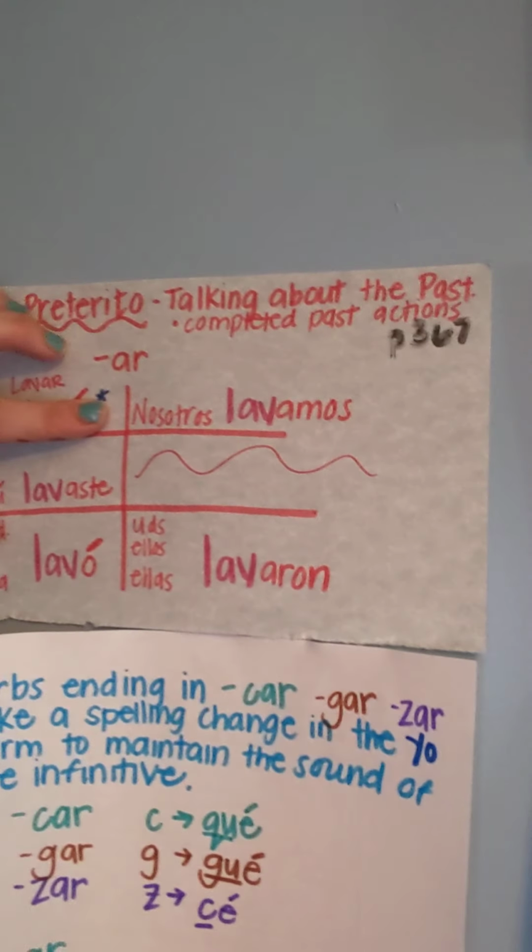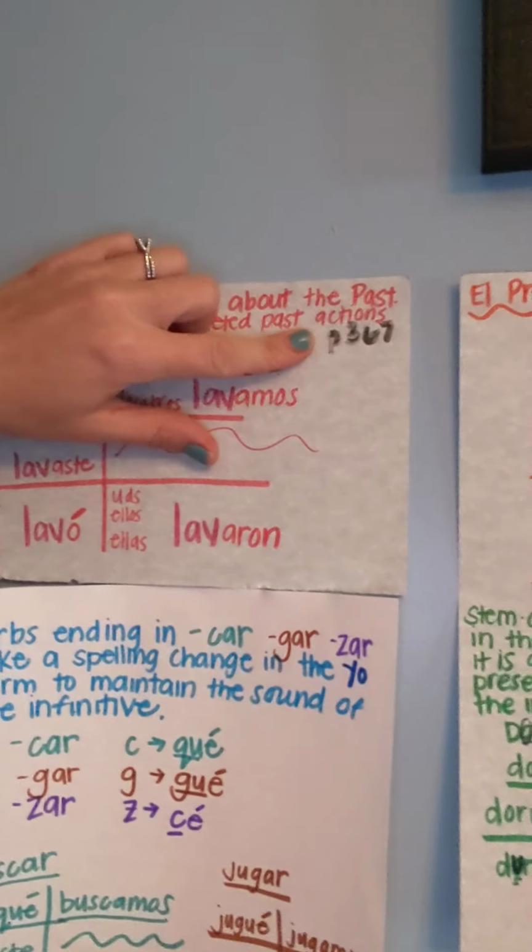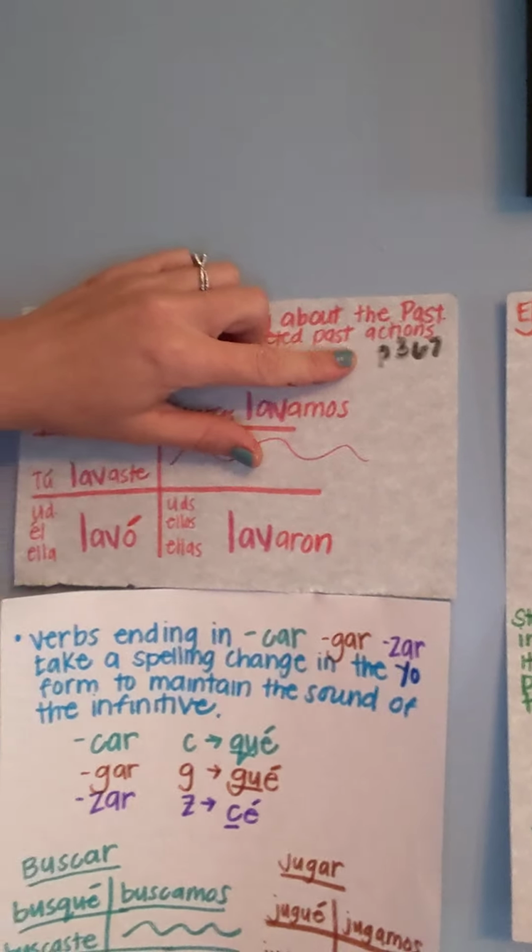Accents matter, okay? The o here in the lavar verb, when we have the accent on it, it's going to tell us, hey, that's third singular of the preterite. Or if we don't have the accent on it, it's going to be first singular of the present, okay? So it looks the same, it sounds the same, that accent is important. Okay, ¿está bien? So, por favor, vamos a ver aquí. We'll talk about lavamos y lavaron, okay? This is all from página 377 en el libro.